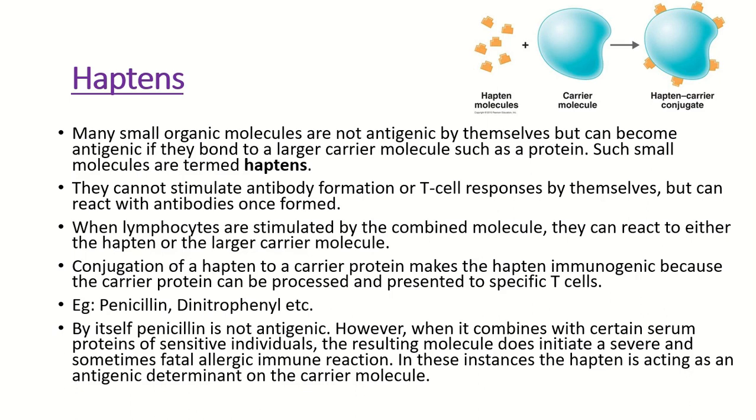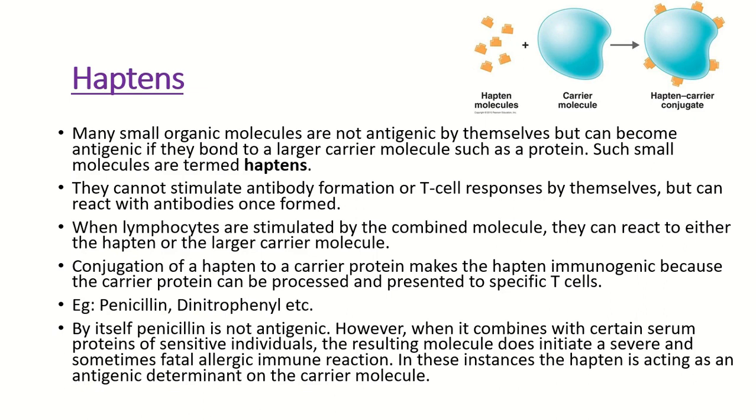Examples of haptens are penicillin, dinitrophenol, etc. By itself penicillin is not antigenic, that is, it is a hapten, but when it combines with certain serum proteins of sensitive individuals, the resulting molecule does initiate a severe and sometimes fatal allergic immune reaction. In these instances, the hapten is acting as an antigenic determinant on the carrier molecule.